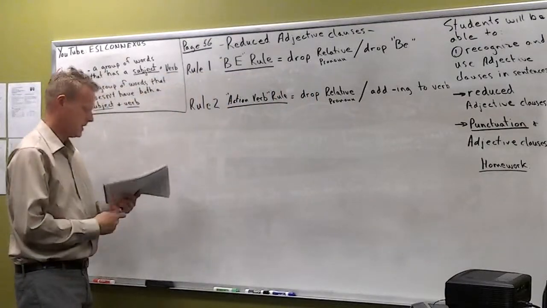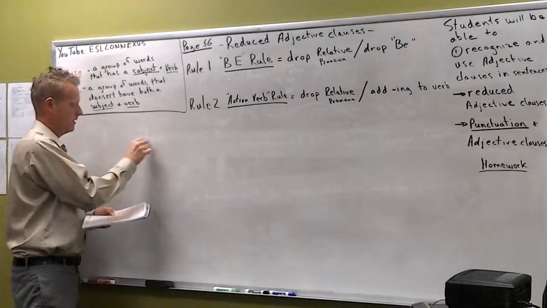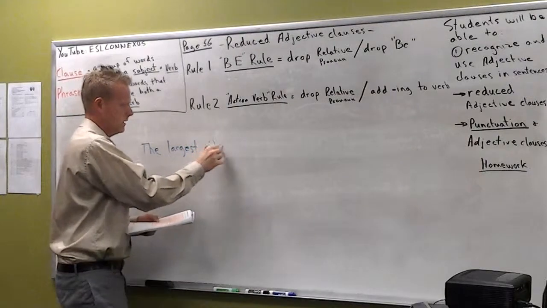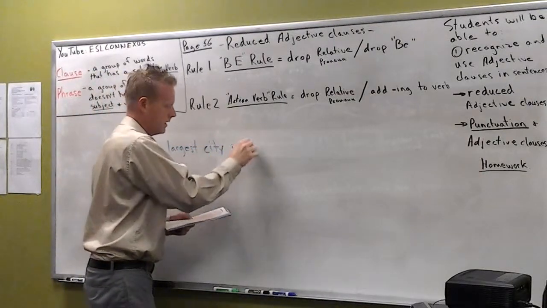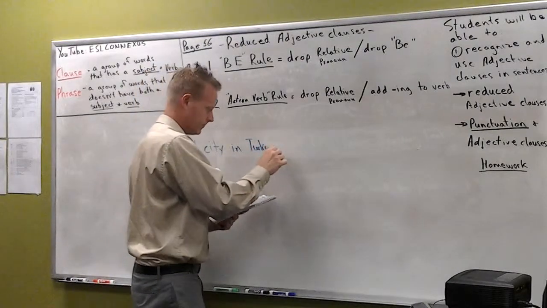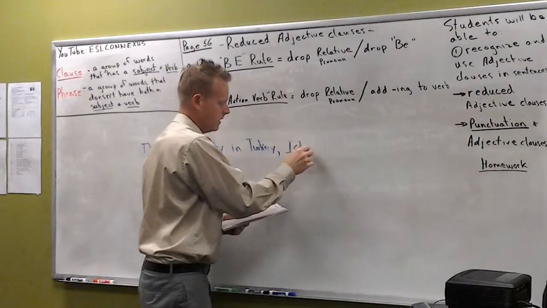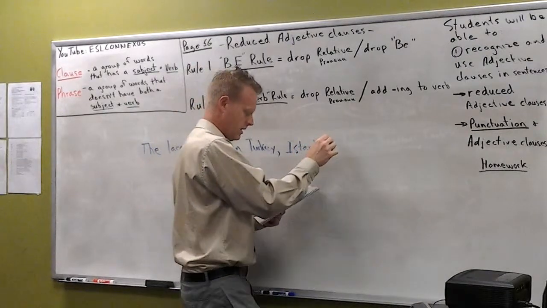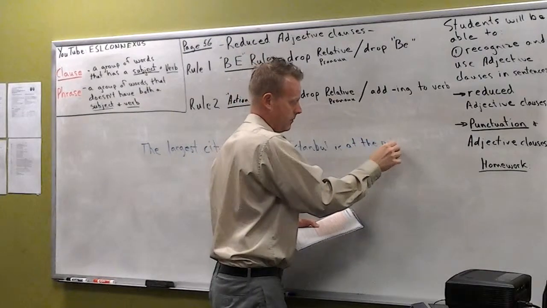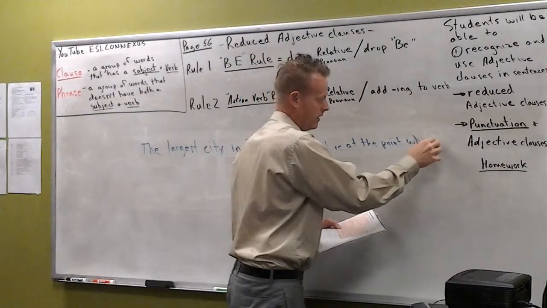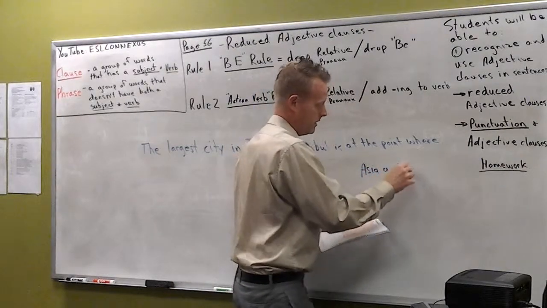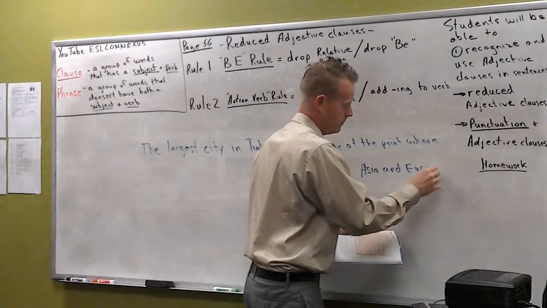All right, so the sentence is: the largest city in Turkey, Istanbul, is at the point where Asia and Europe meet.